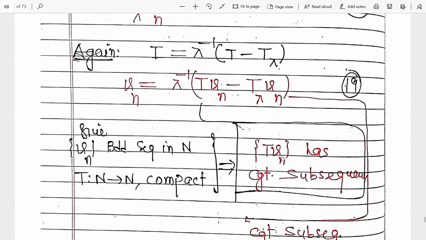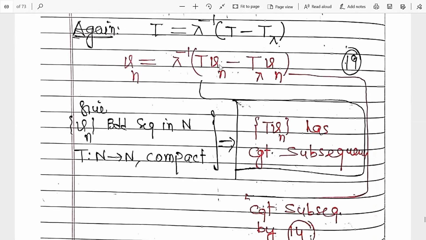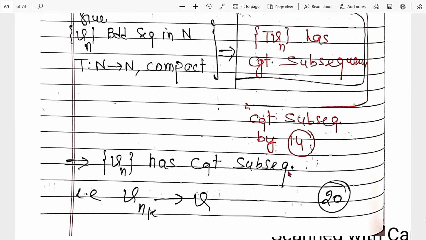Now, this TVn. So we are taking this TVn. Clear? Vn is a bounded sequence in n because its norm is 1. T is a compact operator, so by definition its image has a convergent subsequence. Similarly, this has a convergent subsequence. So Vn has a convergent subsequence.